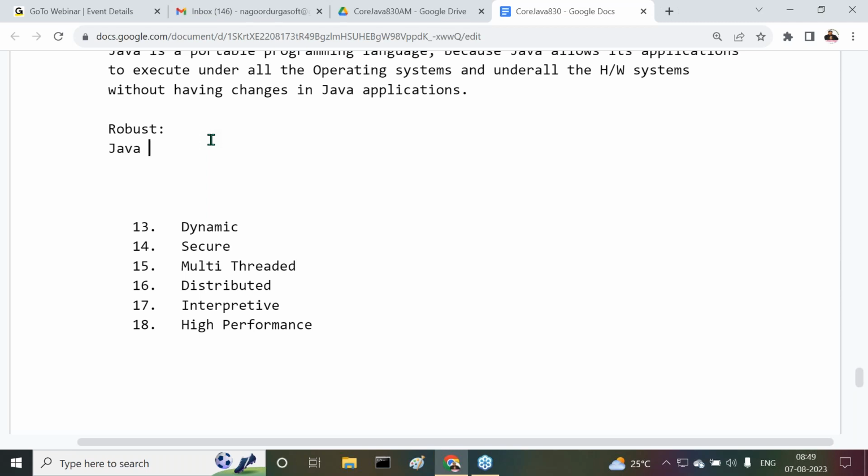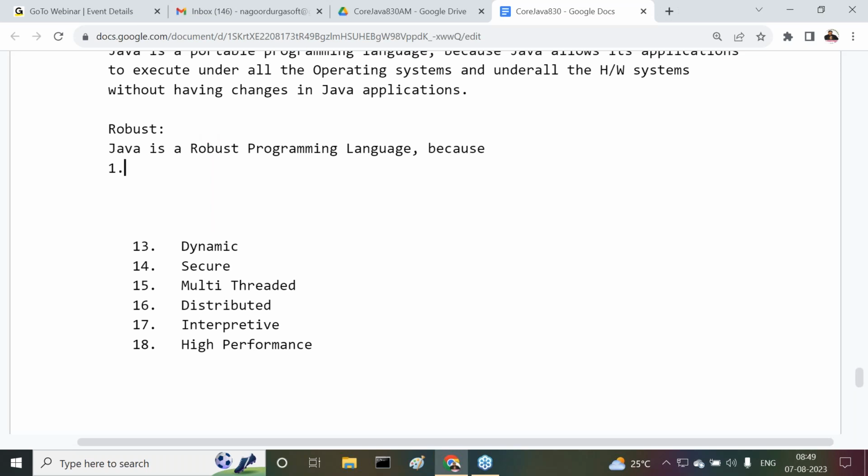Now I am telling you, Java is a robust programming language. Why? Because, reason number one, observe carefully: Java has a very good memory management system. How and what memory management system is there inside Java? How is it a very good memory management system?